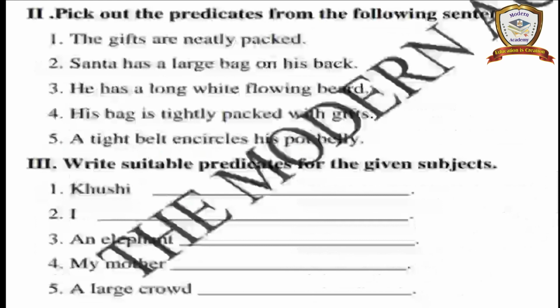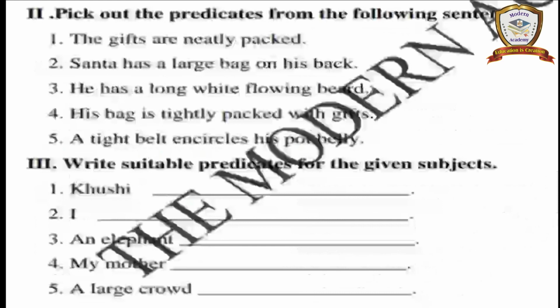Next, Santa has a large bag on his back. Next, he has a long white flowing beard. His bag is tightly packed with gifts. A tight belt encircles his pot belly. In the given sentences, first select the subject, then write the predicates only.